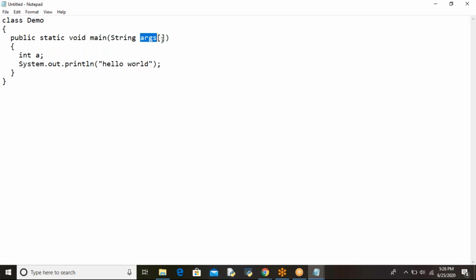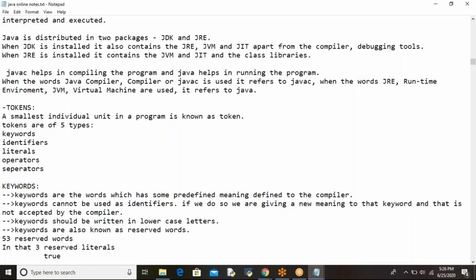Args is one token. This left square bracket, right square bracket, right parenthesis, left parenthesis, curly brace, semicolon, int, the data type. Everything here, every individual unit, is nothing but what? Token. Understood? This System is one token, this dot is one token, out is one token, like that. Double quotes is one token, parenthesis is one token. In a program, every individual unit we can call a token.